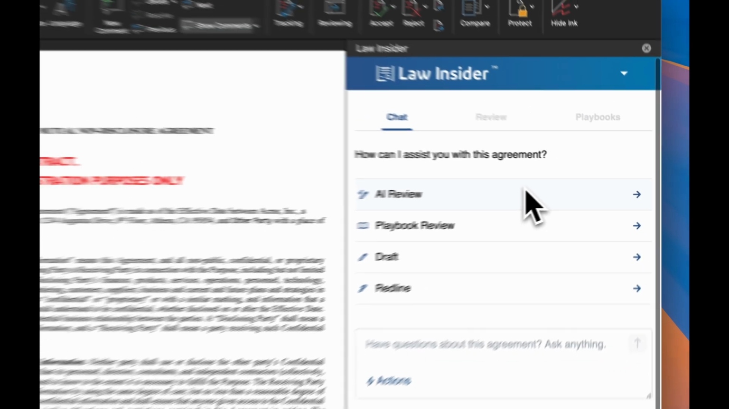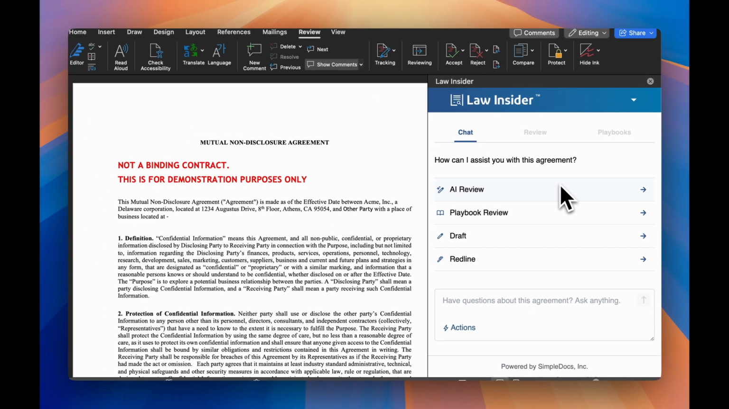I encourage you, if you've not yet downloaded the Law Insider Word add-in, you can do that through the app source. If you've never downloaded a Word add-in before, we have tutorial videos to help you do that. But once you're inside, you're going to see an experience similar to the one that I have up.